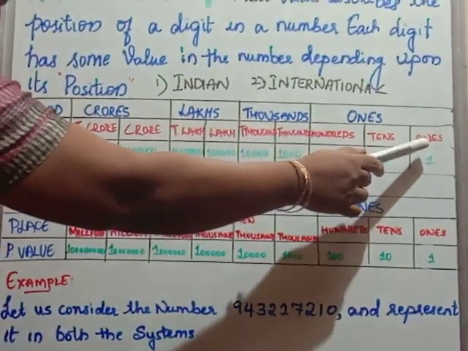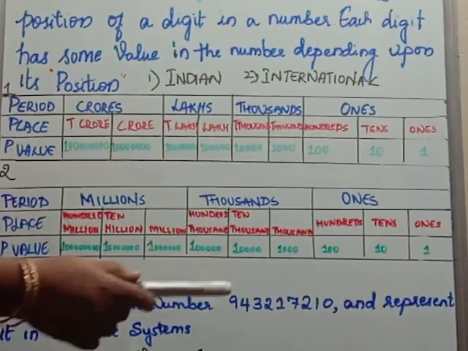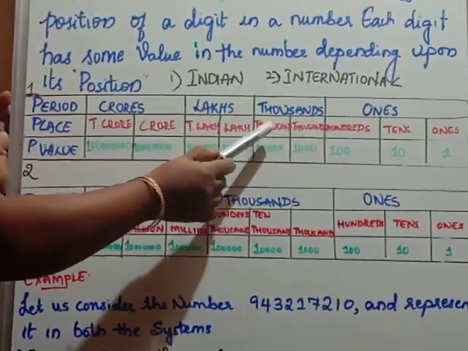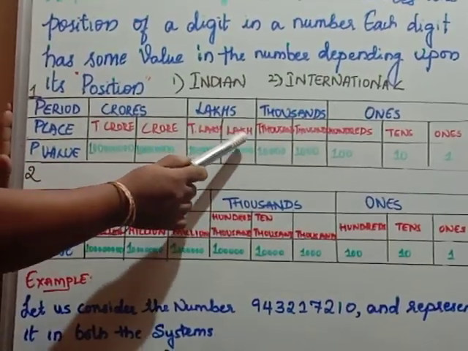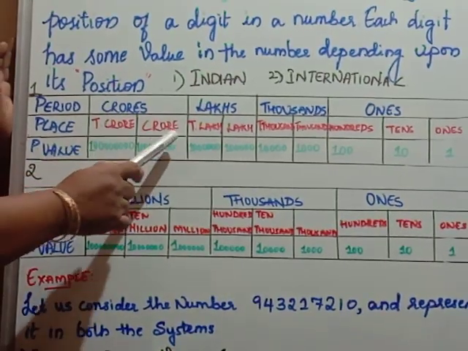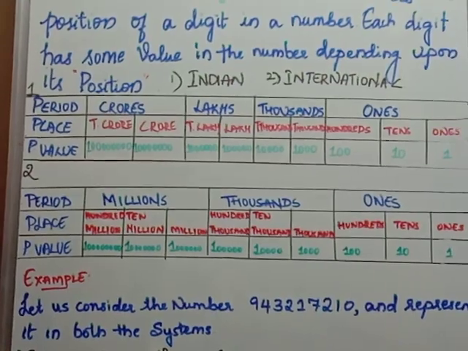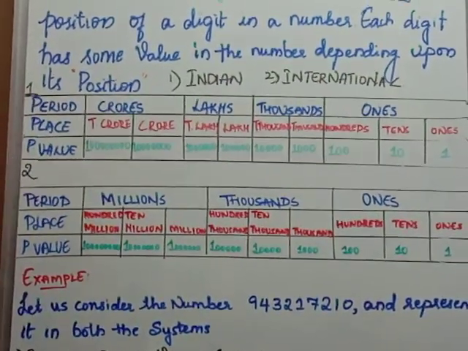The first one ones, then tens, then hundreds. Under the period of thousands, we have thousands and 10,000 places. Under lakhs, we have lakhs and 10 lakhs places. Under crores, we have crores and 10 crores. Now, according to that, we are writing the place values.